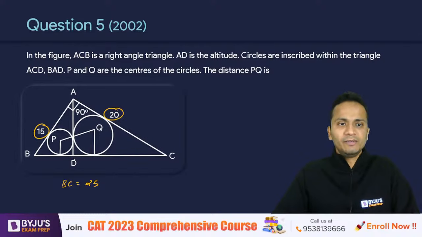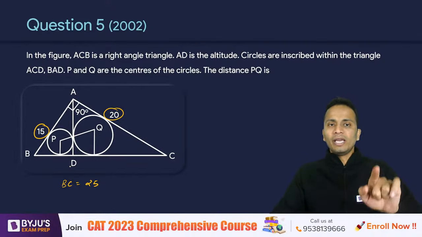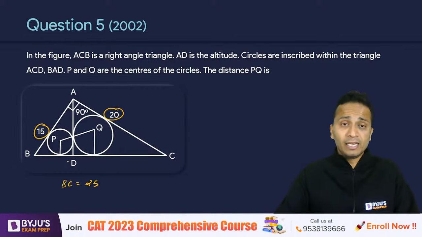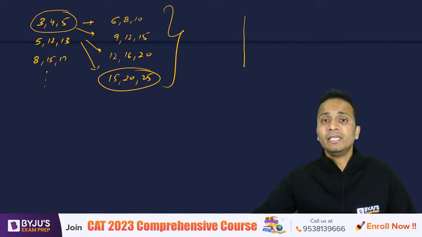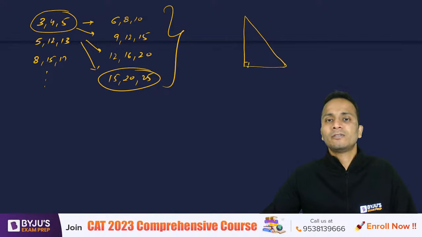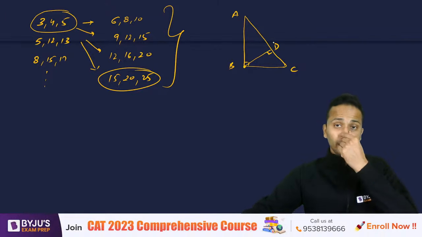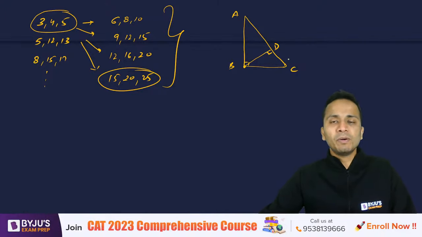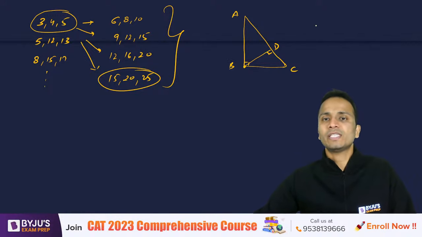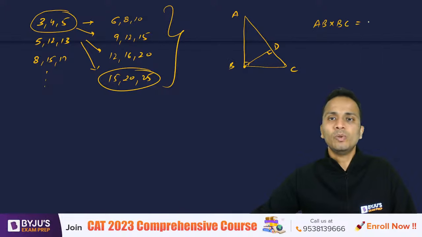All right, okay? Now, also in a triangle like this, I'll draw it separately. So in a right angle triangle like this, A, B, C, if a perpendicular is dropped from vertex B on the hypotenuse, let's say this point is D, so BD is perpendicular to AC, then you can always say that AB multiplied by BC is equal to AC multiplied by BD.